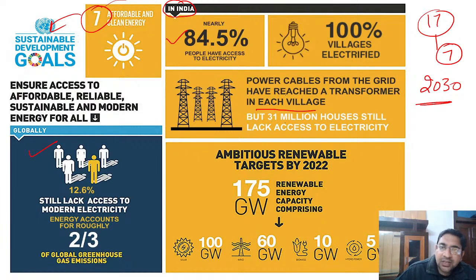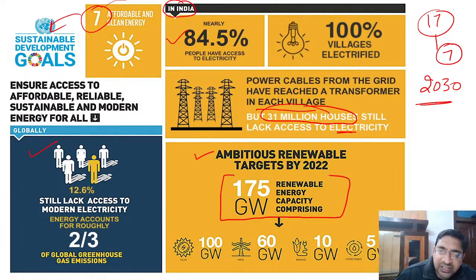Okay, but 31 million households still lack access to electricity, because they might not be taking connections due to the high rates of electricity. Electricity has reached each and every house and villager, but people are lacking access because of various reasons. The ambitious target for 2022 is 175 gigawatt of energy capacity.